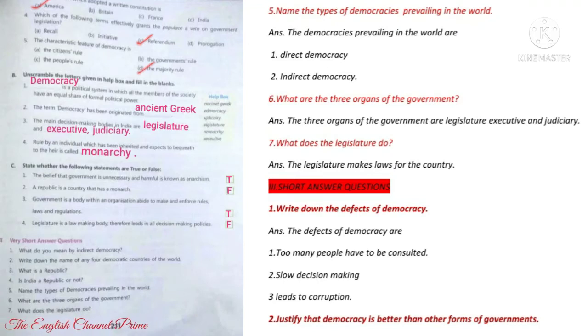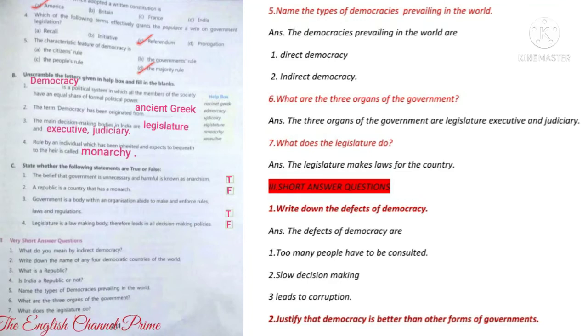Fifth question, name the types of democracies prevailing in the world. Answer, the democracies prevailing in the world are either direct democracy or indirect democracy. Sixth question, what are the 3 organs of the government? Answer, the 3 organs of the government are legislature, executive and judiciary. Children, these are very short answer questions, so we can give only one sentence answers. Seventh question, what does the legislature do? Answer, the legislature makes the laws for the country.